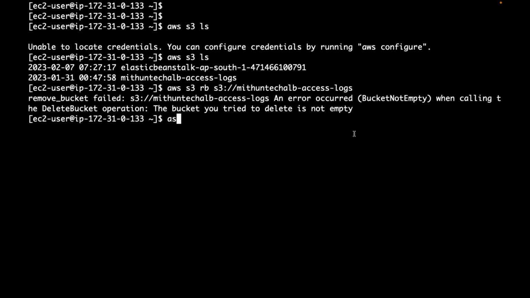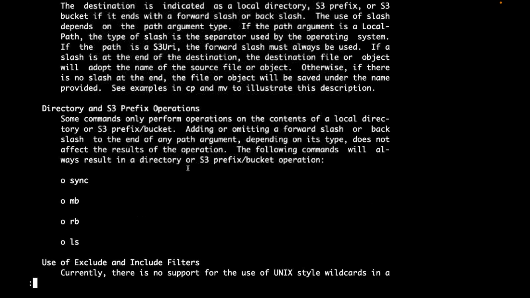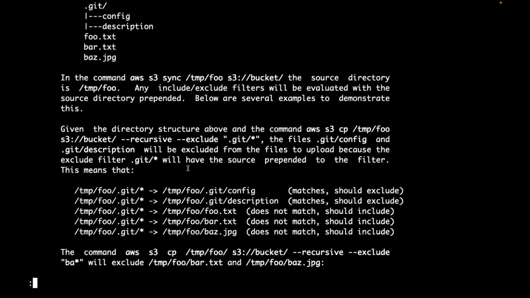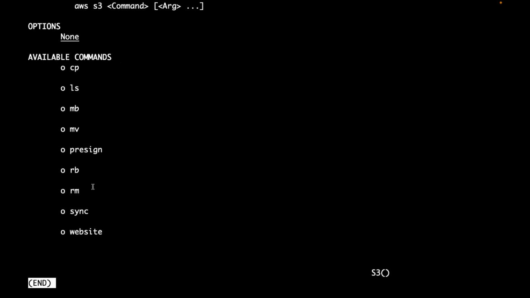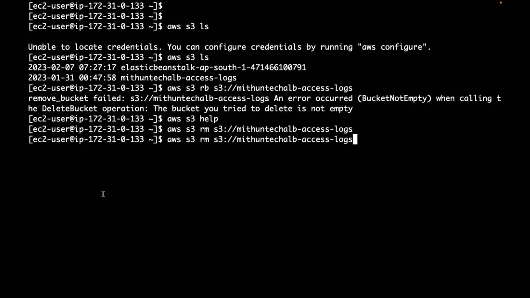aws s3, let me see the help command. You don't need to remember all these commands. There is official documentation also. There is something called aws s3 rm, to remove files. Now I have removed some files.